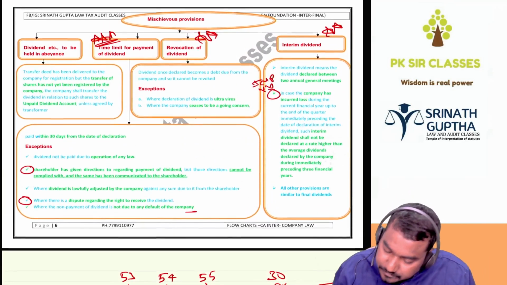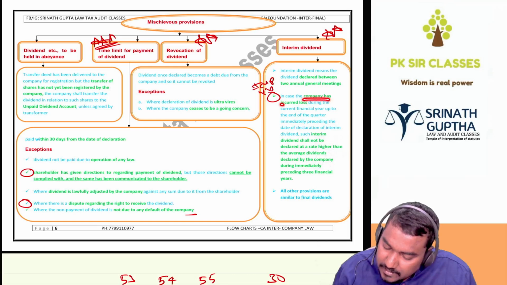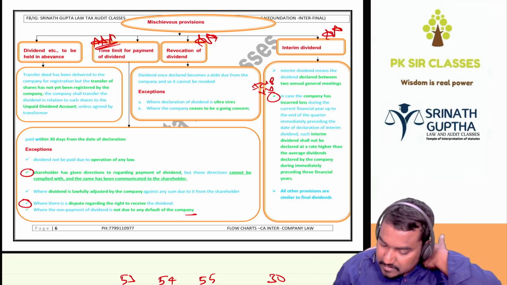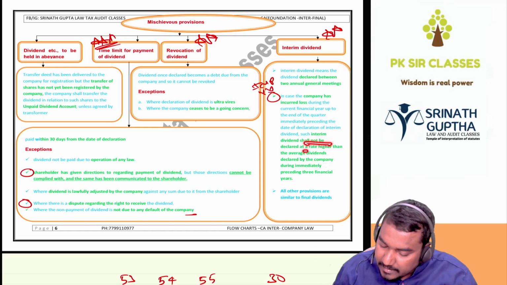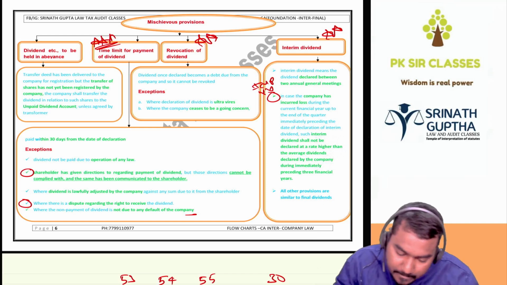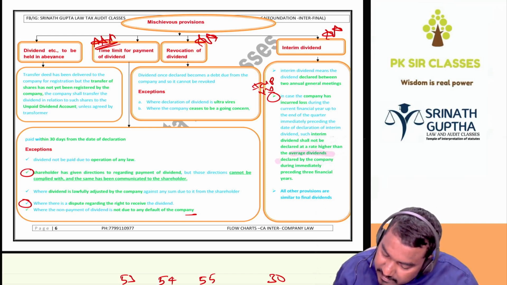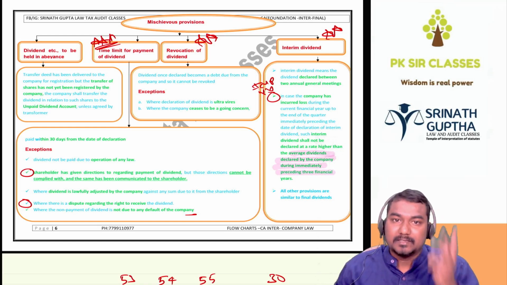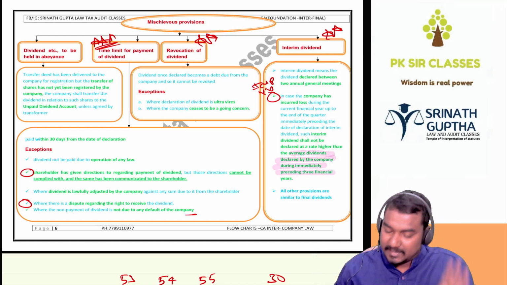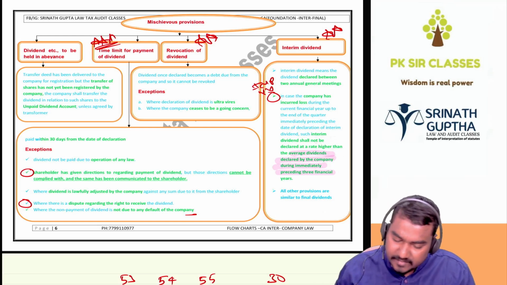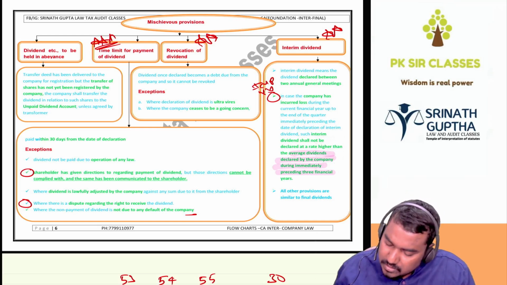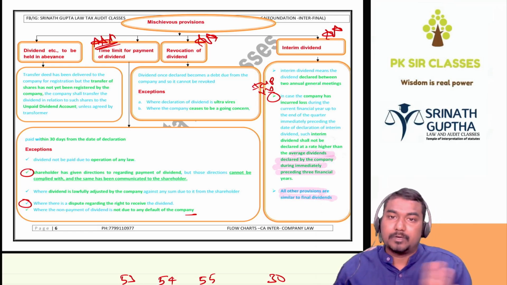See, देखो बेटा. In case company has incurred the loss during the current financial year up to the end of the quarter immediately preceding the date of the declaration of the interim dividend, such interim dividend shall not be declared at a rate higher than the average dividends declared by company during the immediately preceding 3 financial years. है ना बेटा? So 3 financial years average dividend should not be exceeded, and that one is very very important. So whole page is important. So all other provisions applicable to final dividend are also applicable to interim dividend.